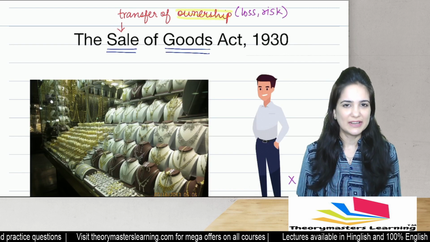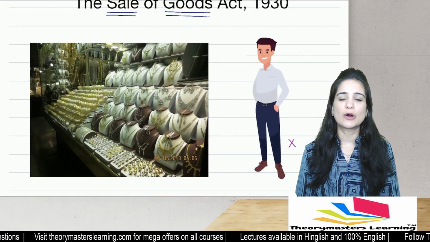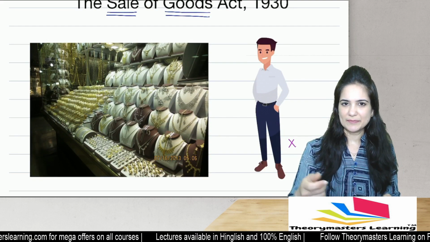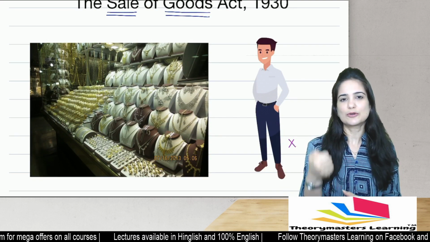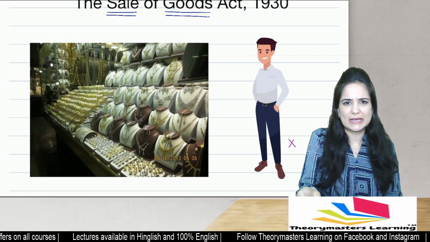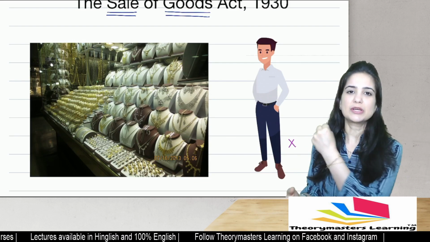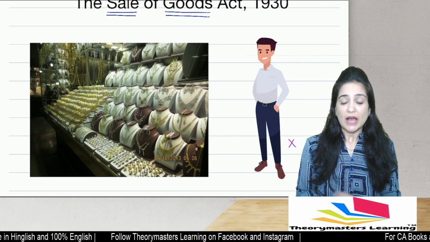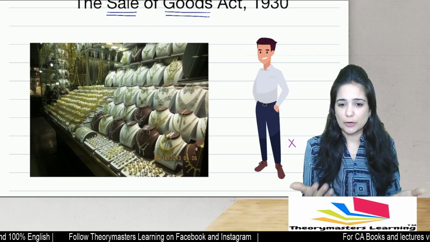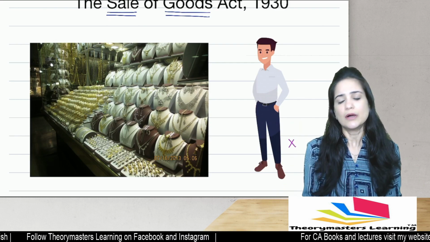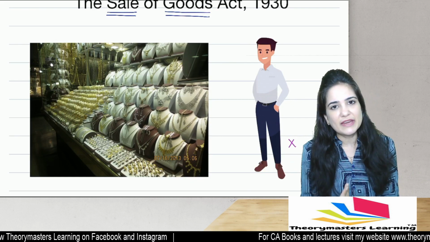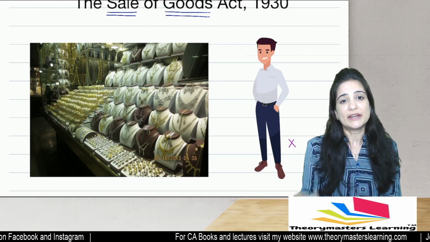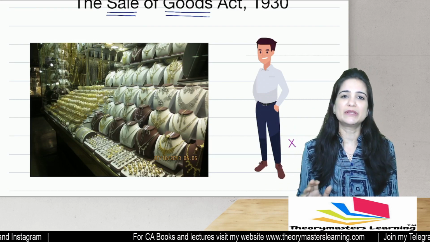Let's say, for example, X bought a gold chain from the local jeweler. He paid money, he took the gold chain, and he just stepped out of the showroom. As he walked 2 steps, a biker snatched the bag and went away. X went to the showroom and said, I lost my gold chain outside your shop. I had just purchased the gold chain. Give me my money back. I didn't even wear it. It was just 2 minutes ago that I purchased the chain and it got stolen. It happened outside your store. You give me my money back.